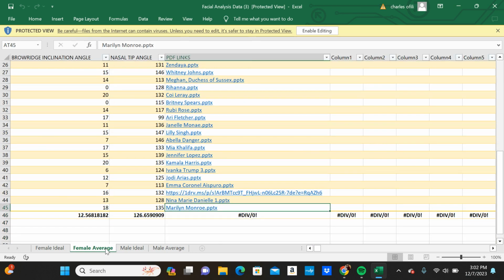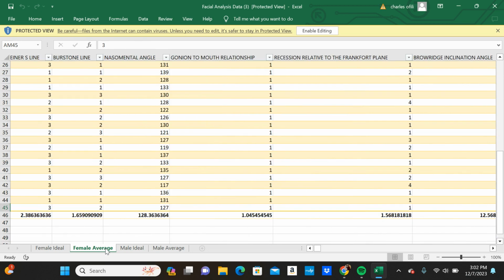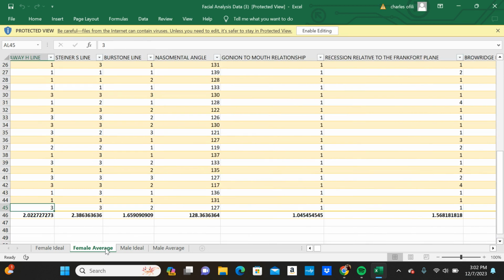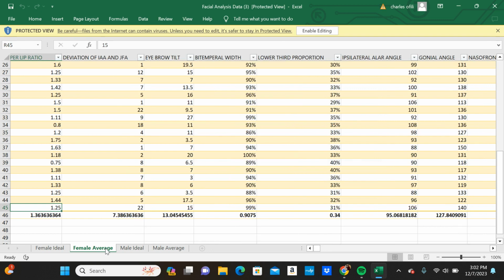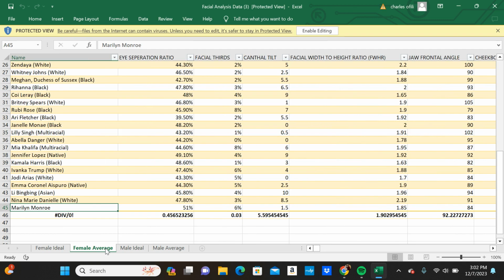The reason why I did this is to make it kind of easier so I can get my own data sheet to know what the average is for the average celebrity. And I'm also going to break it down by ethnicity too. So that's why you can kind of see their ethnicity in the front. So that's why you see white, Asian, native, all that stuff. So let's break this down real quick.